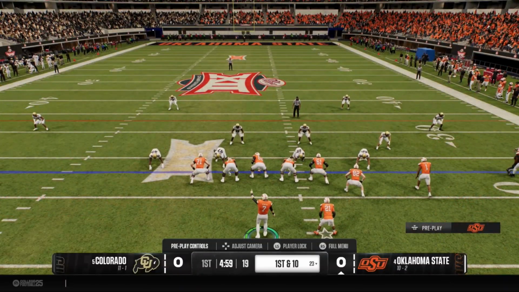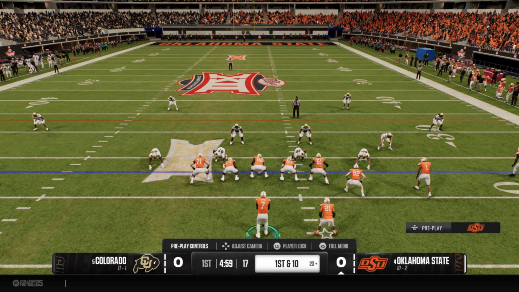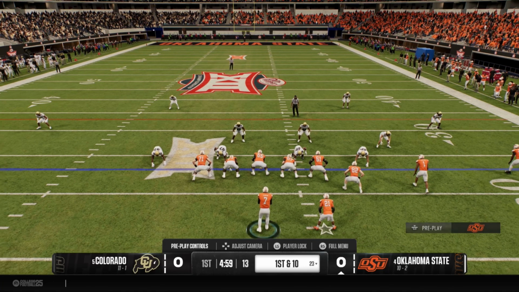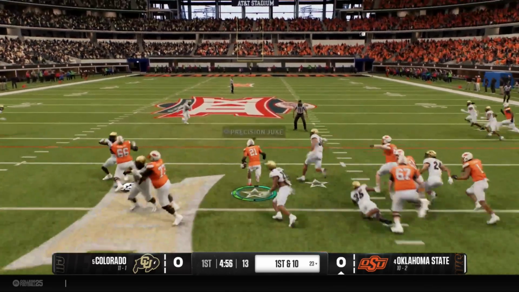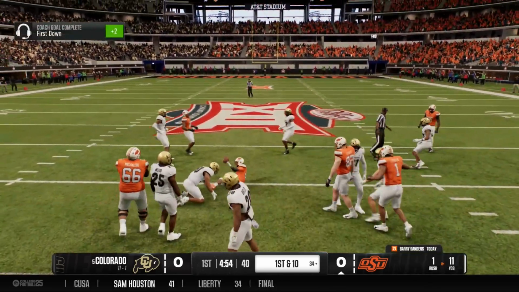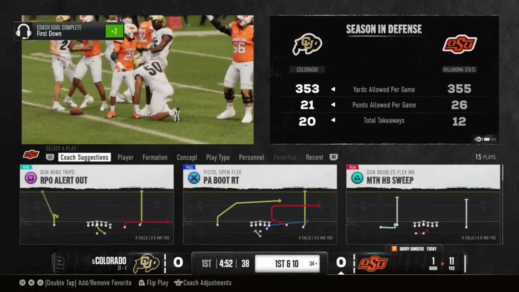But yeah, we beat Colorado in the last game of the season, and now we get to face them again here in the Big 12 title game. Actually, I don't even know where it is this year now. I should probably check that, but there we go. A big hole there for Barry Sanders, getting 11 yards on his first carry of the game.